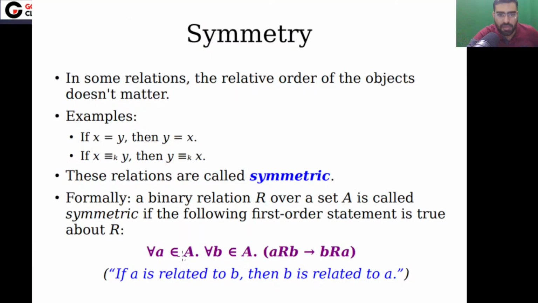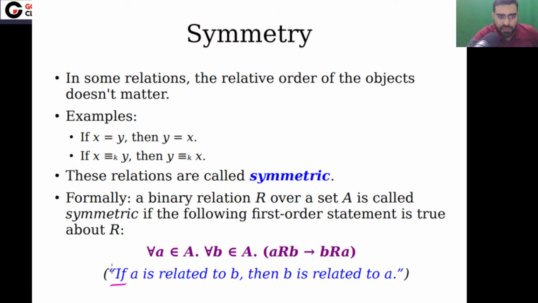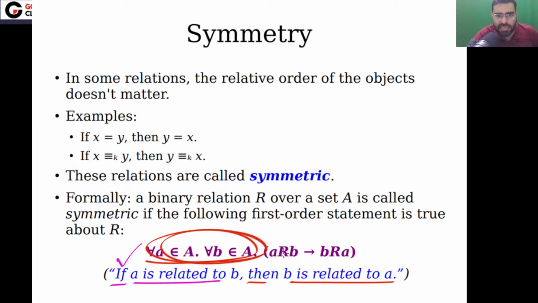Now let's see the symmetric property. The symmetric property says that if, and this "if" is very important, if A is related to B, then B should be related to A. For all the elements, if A is helping B, then B will help A. If A is related to B, then B is related to A.